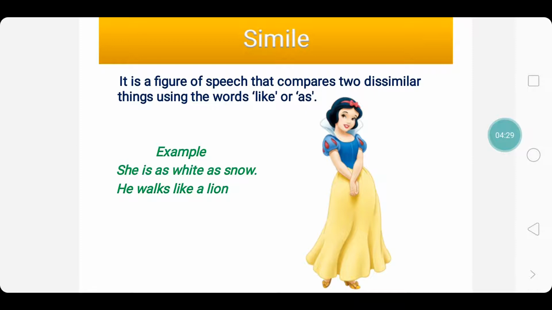He walks like a lion. This shows the way of his walking, that is how majestic and royal the lion is. In the same way he too walks, that is, the walking style of the person is compared to the walking style of the lion to indicate that he is very majestic, very royal and very kingly in nature.